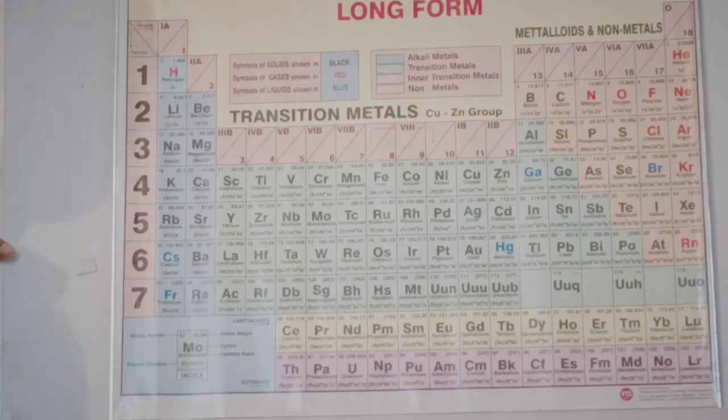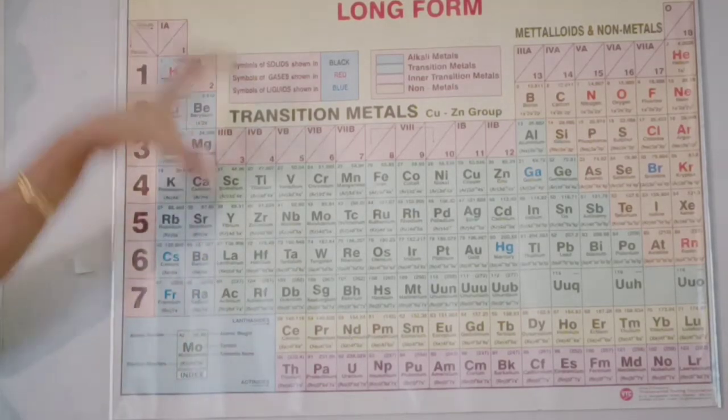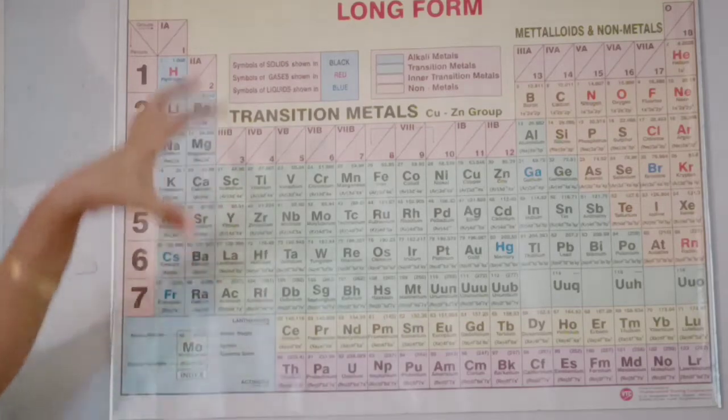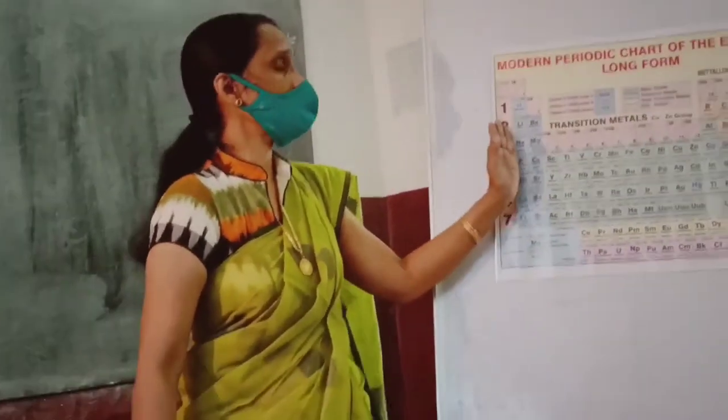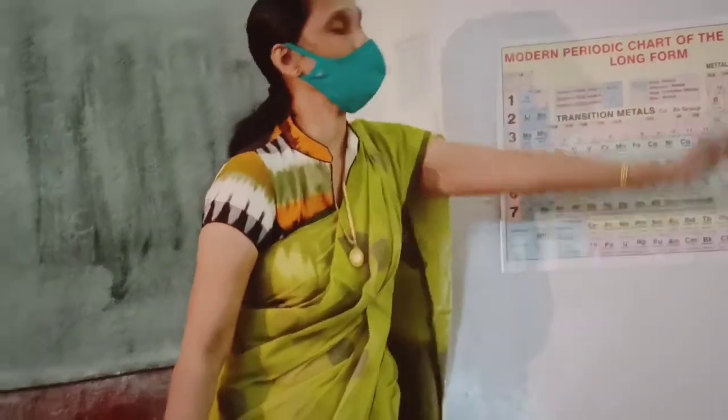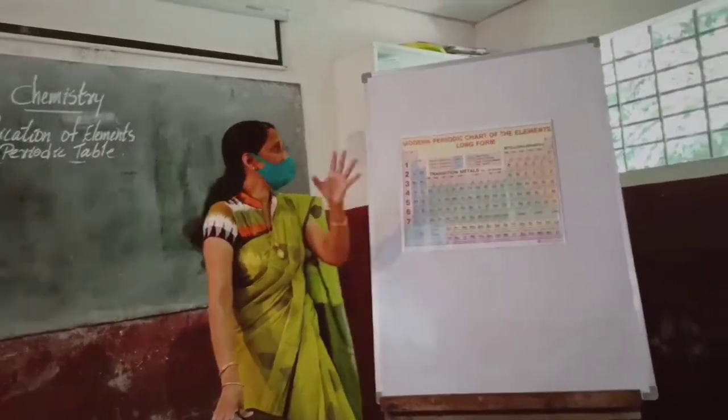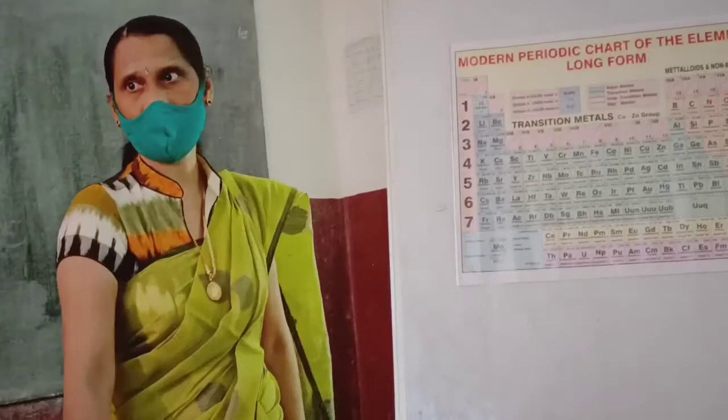So, again, let us talk about the atomic size of these elements. How they are arranged. How is the atomic size of the elements when it is going from top to bottom, and also when it is going from left to right in a period. First we will discuss top to bottom.